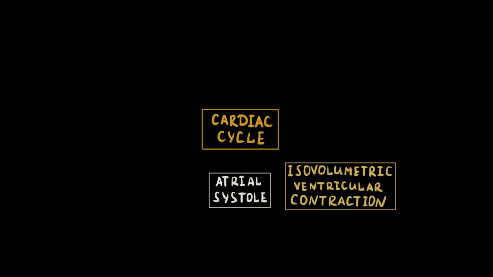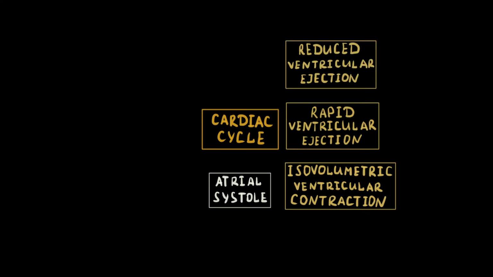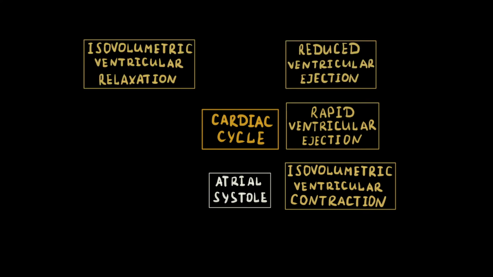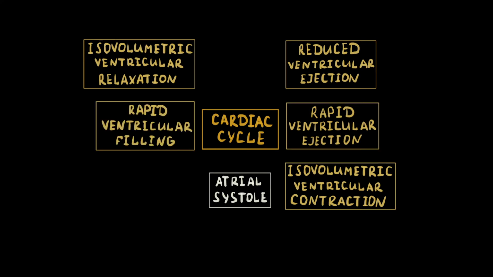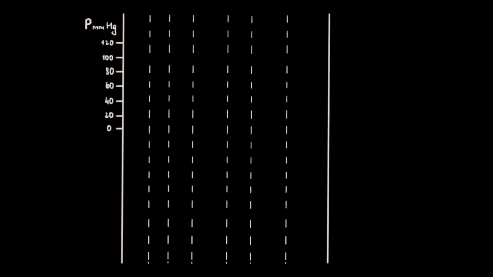The cardiac cycle consists of 7 phases: atrial systole, isovolumetric ventricular contraction, rapid ventricular ejection, reduced ventricular ejection, isovolumetric ventricular relaxation, rapid ventricular filling, and reduced ventricular filling.